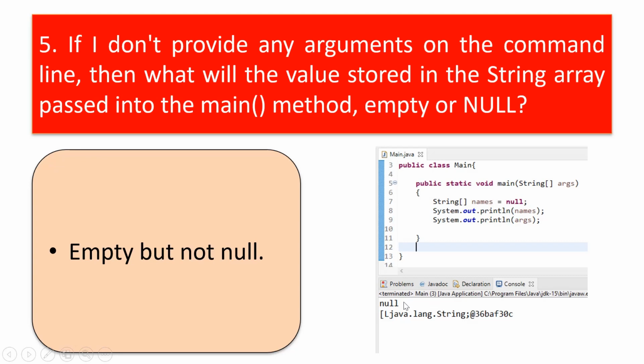While running this code, the first output we are getting is null. So when a string array variable is null, the output must be null actually. But when we try to print the args string array, instead of null we are getting some hexadecimal value. When we try to access args of 0, args of 1, we would get something, but since it is empty, we will not get that. But the point to note here is args is not displayed as null. Instead, it is displayed with some value, which indicates that it is not null actually, it is empty.